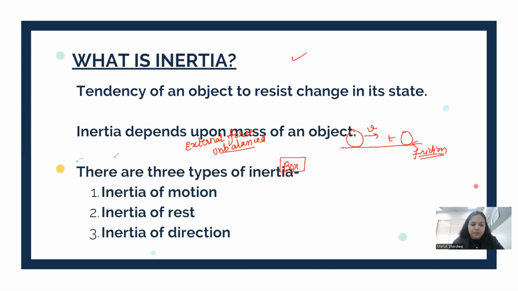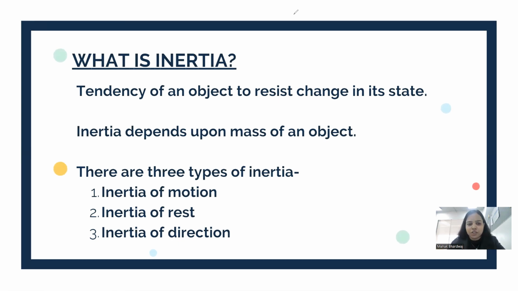And this property where an object resists the change in its state, it is known as inertia. So inertia is basically a natural tendency of an object. It is the natural tendency of an object to resist change in its state. It can be state of rest or the state of motion.